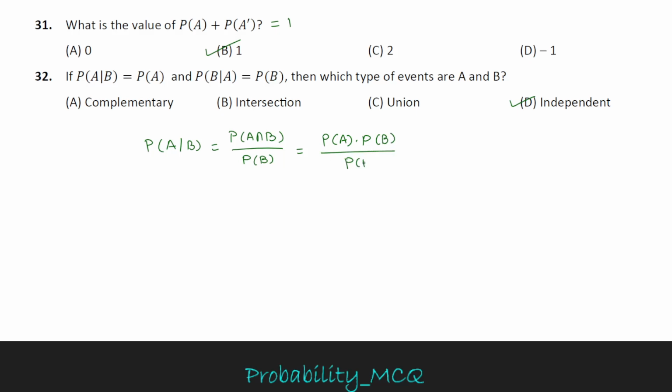So P of A into P of B upon P of B, P of B cancels out. What is left? P of A is left. So option D is the correct option. P of A given B equals P of A. Similarly, if we calculate by the same process for P of B given A, the answer is P of B.